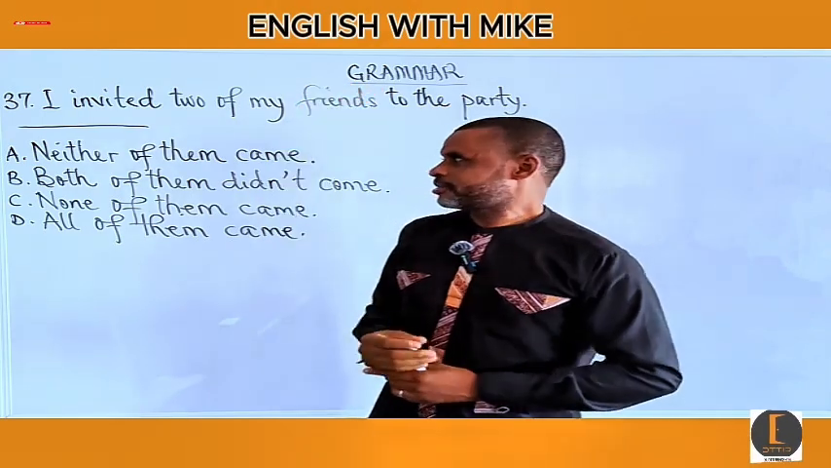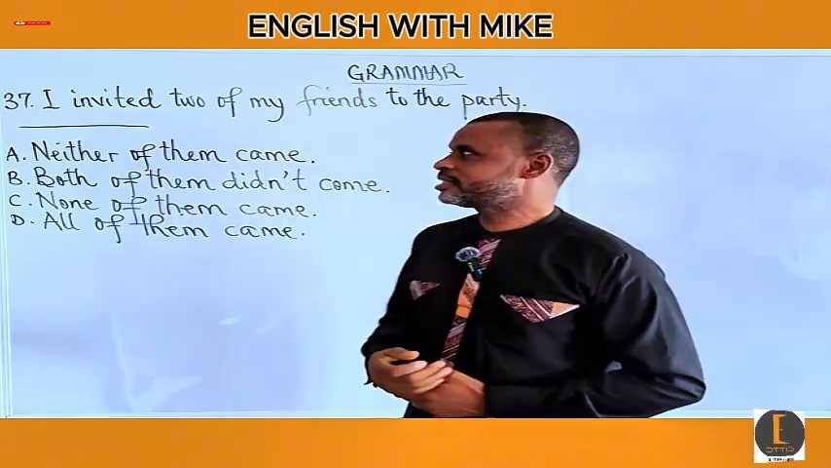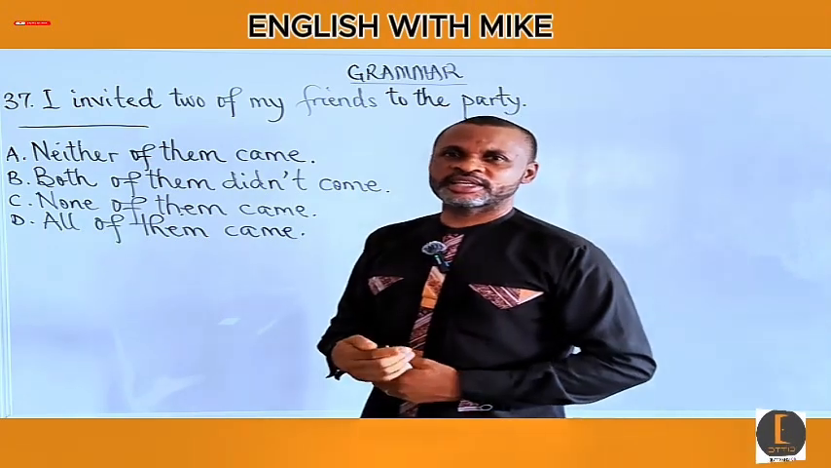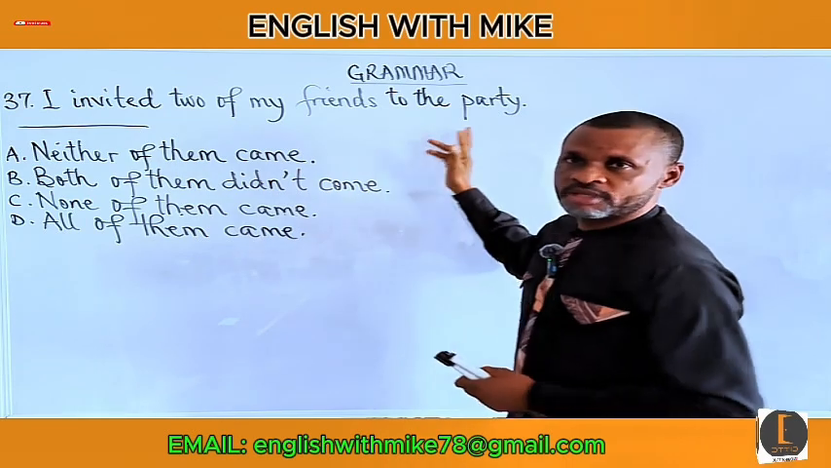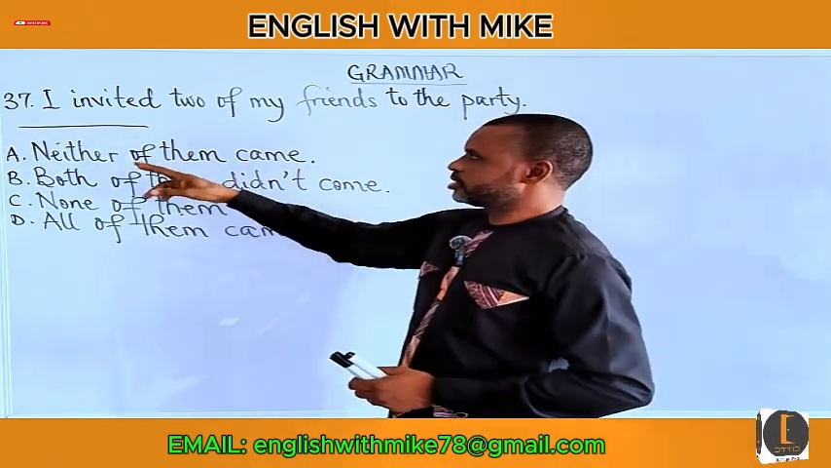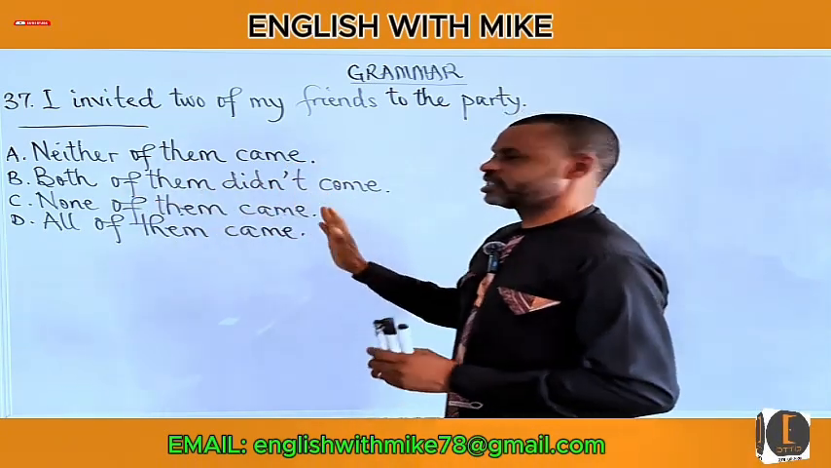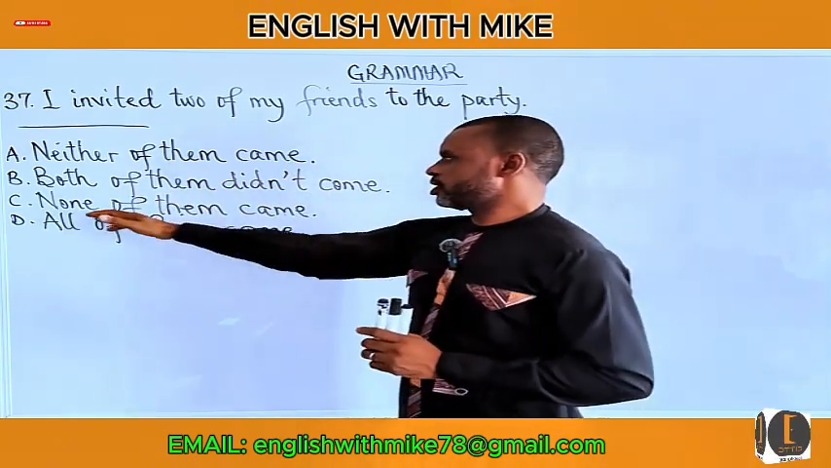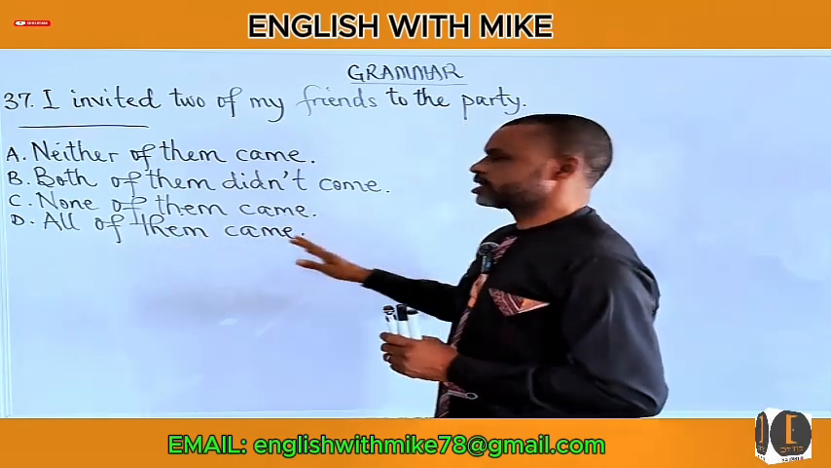Grammar. From the options lettered A to D below, choose the one that best completes the given sentence. I invited two of my friends to the party. Dash. A: Neither of them came. B: Both of them didn't come. C: None of them came. D: All of them came.